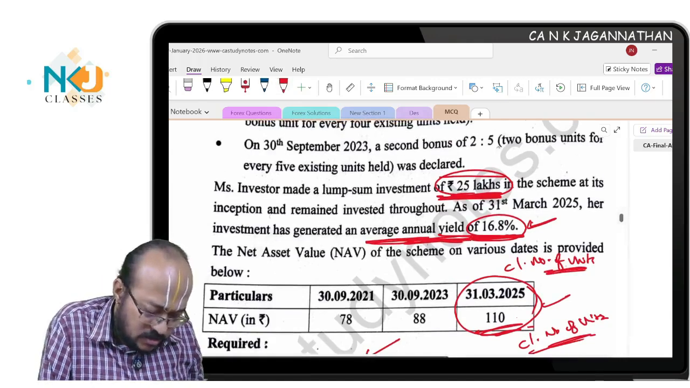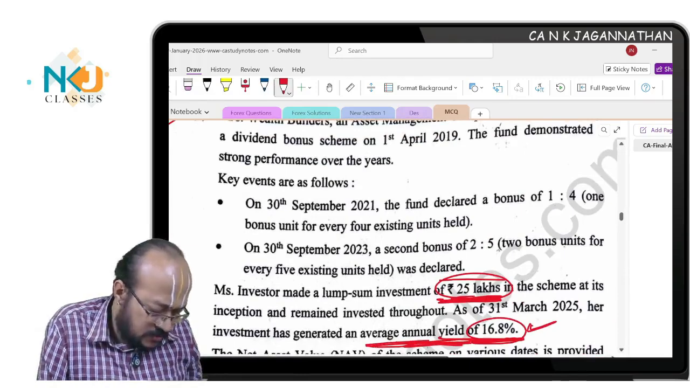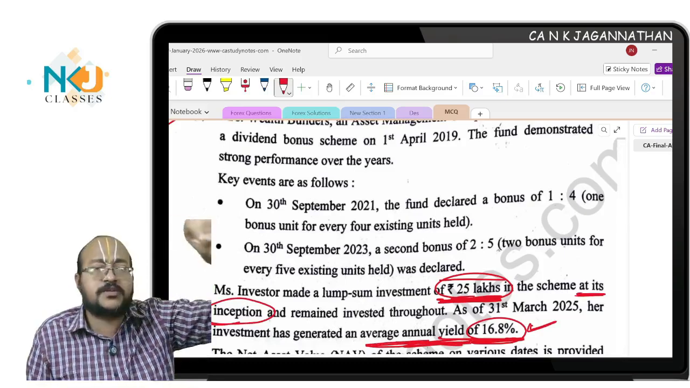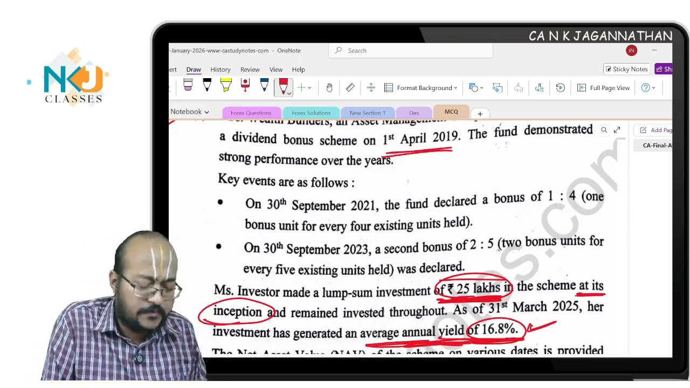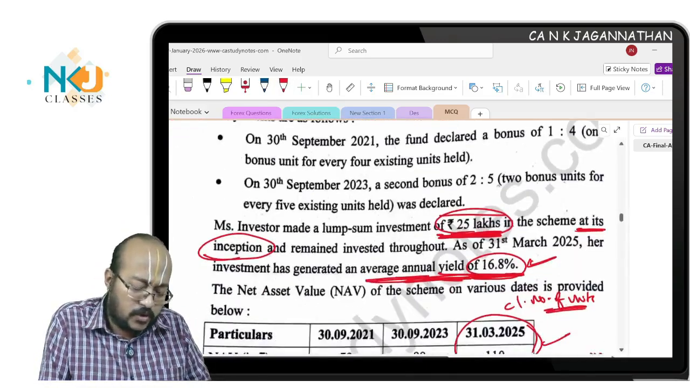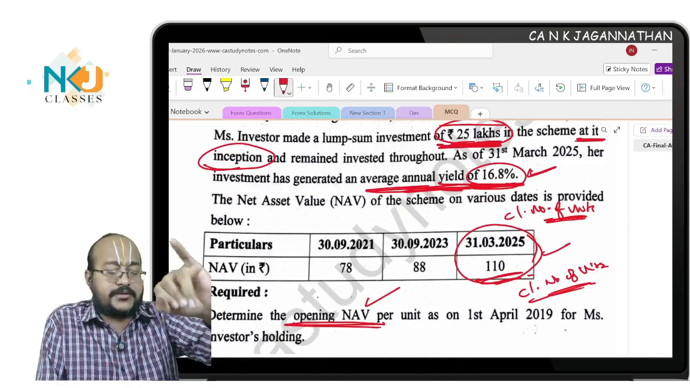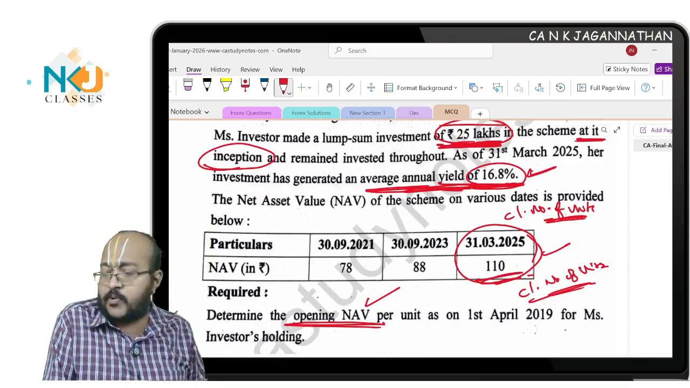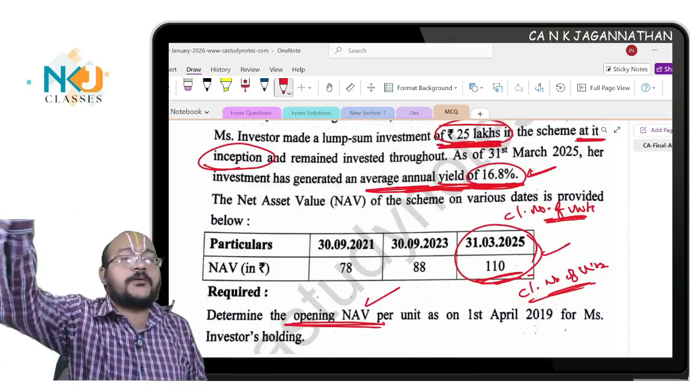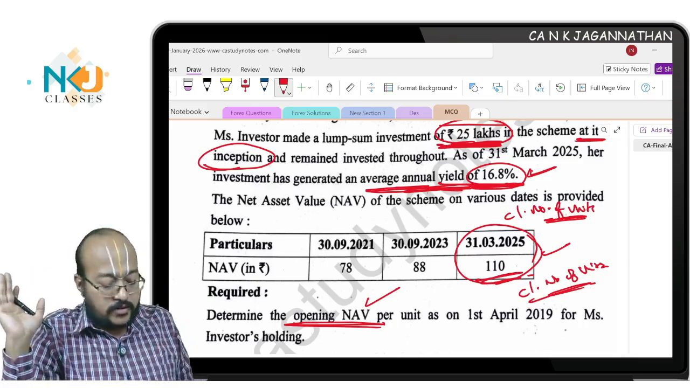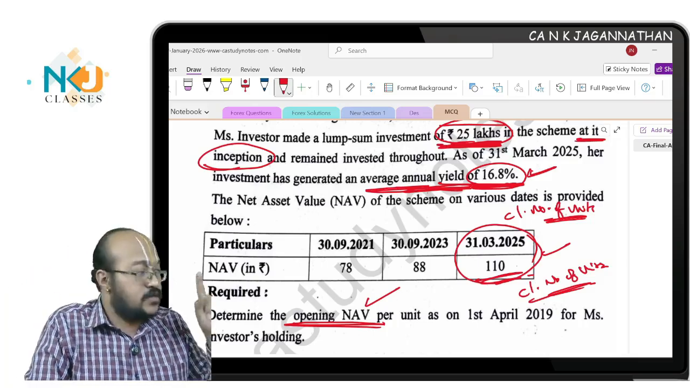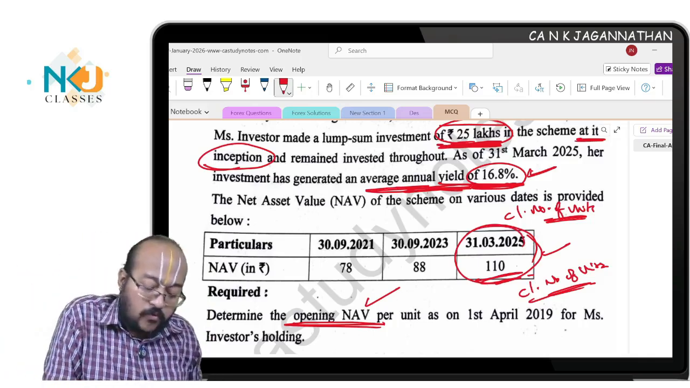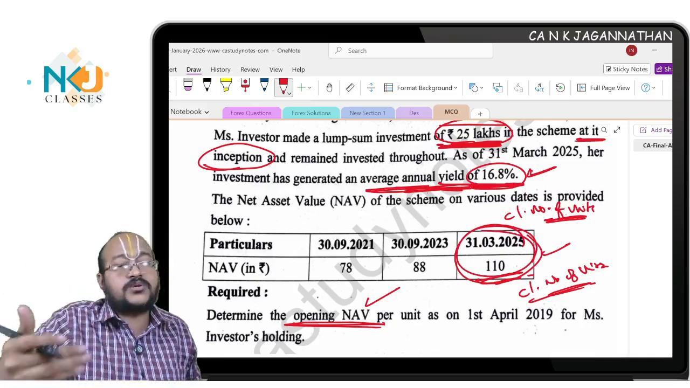When this investor purchased the investment of 20 in the scheme at its inception, at the start of the scheme itself, so around 3 years now. First April 19, 20, 21, 22, 23, 24, 25. Sorry, 6 years. For 6 years, this is the return you will find out. 16.8% annual return. Holding period return for 6 years, the total return. 25 lakhs was the initial amount, and that compounded to that much amount. That amount divided by 110 will give you the closing number of units.